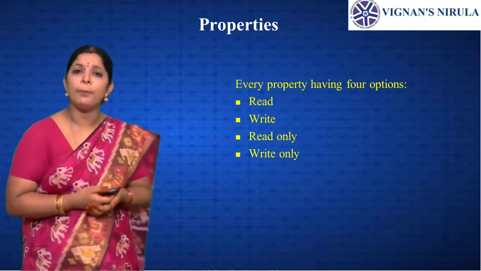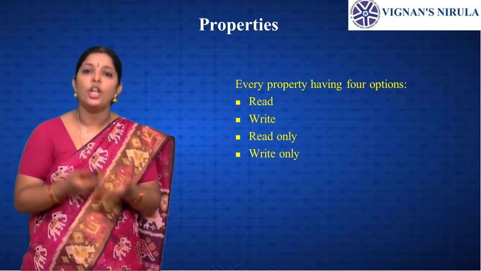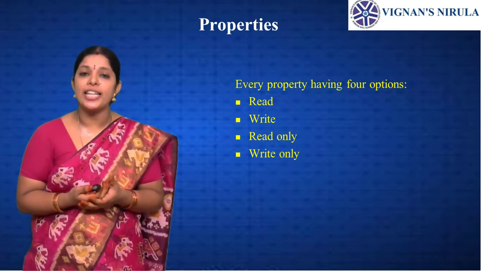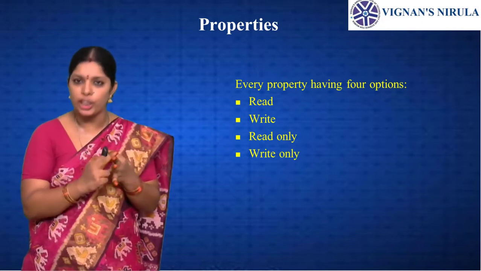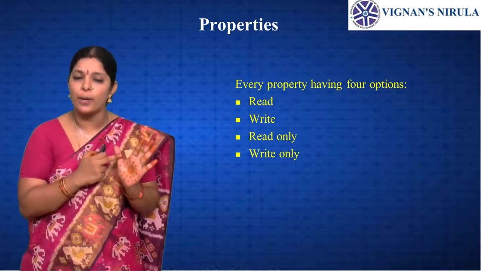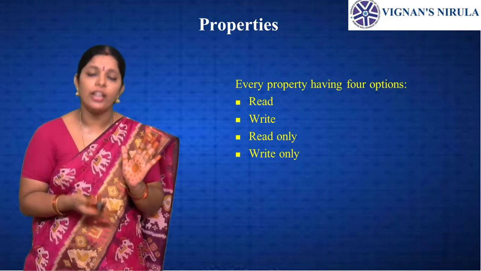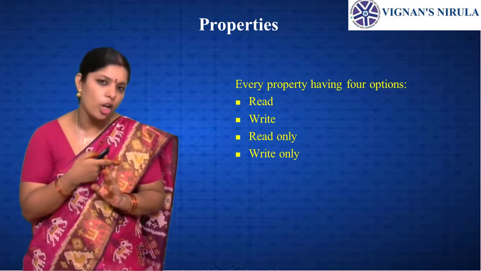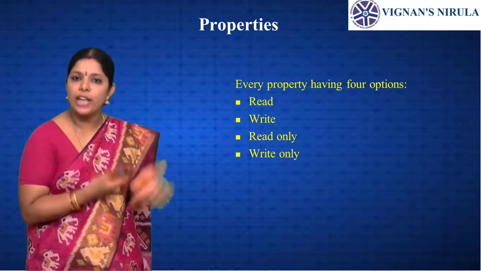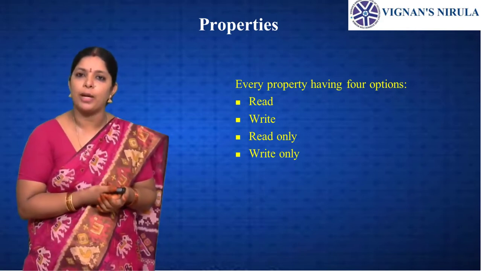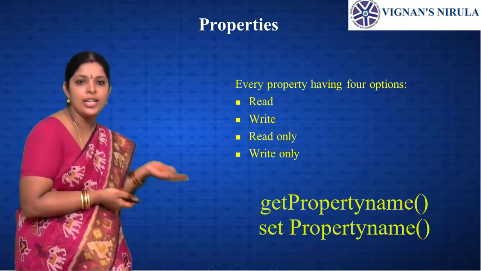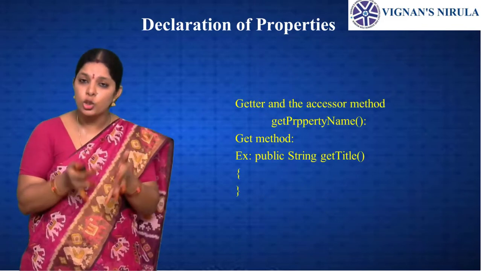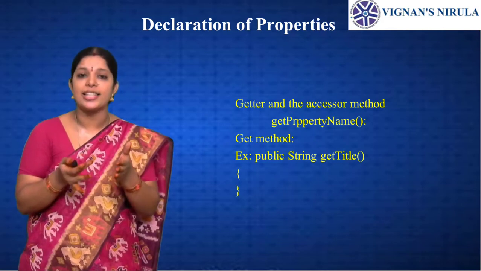The Java Bean properties can be accessed by the users of the object. The bean can have the properties read, write, read-only and write-only options. What options do the properties of any bean have? Read, write, read-only and write-only. And we can access these properties with the help of the get property name and the set property name. The get property name is also known as the getter or accessor method.